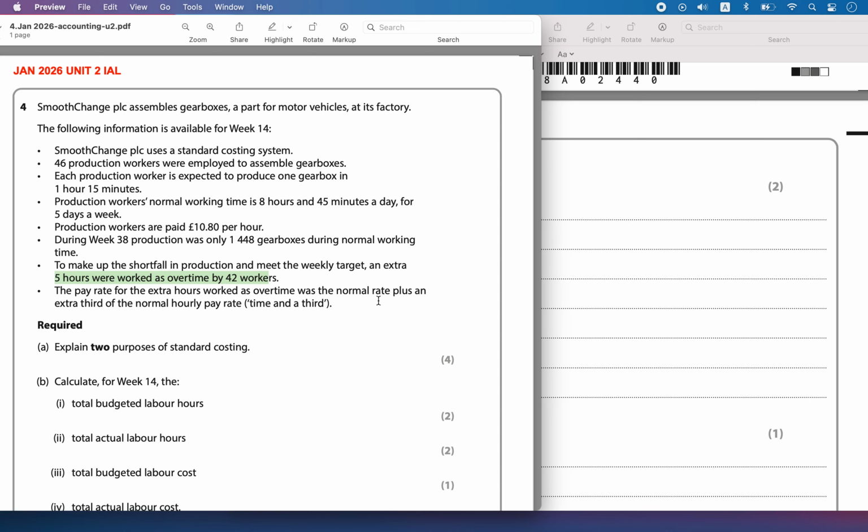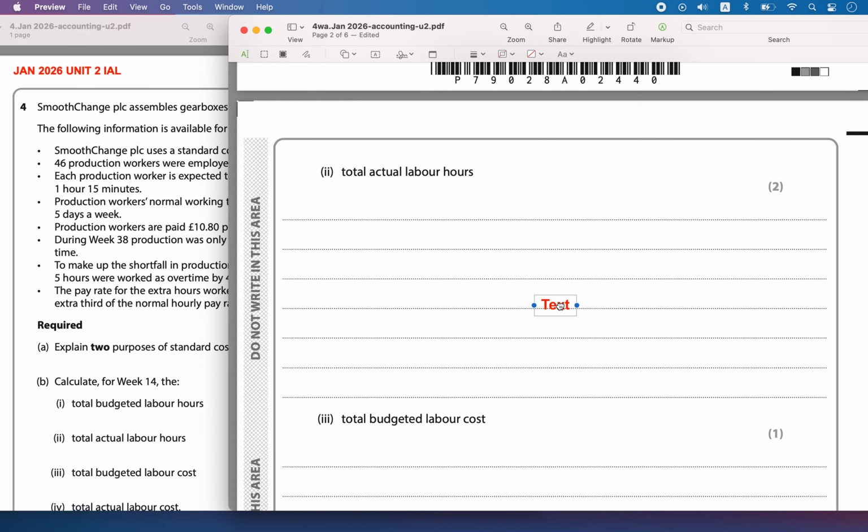The pay rate for the extra hours worked as overtime was the normal rate plus an extra third of the normal hourly pay rate. So total actual hours becomes the budgeted hours they worked, plus the extra time they worked.